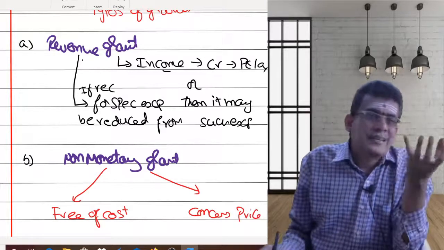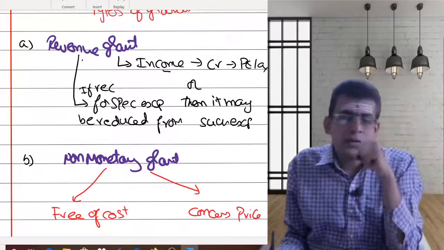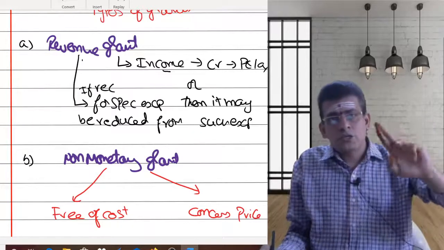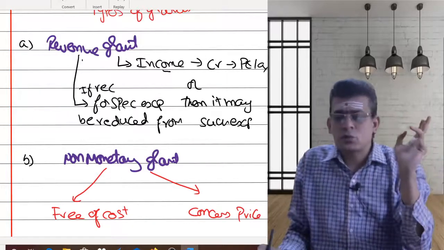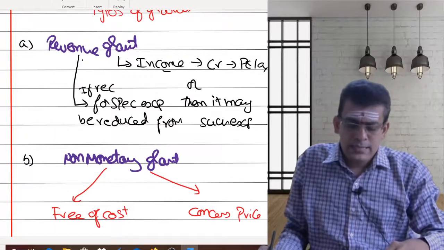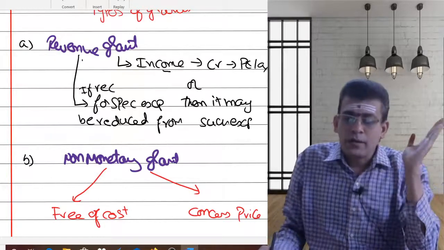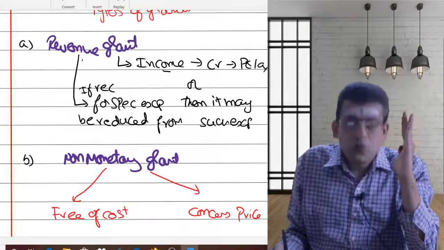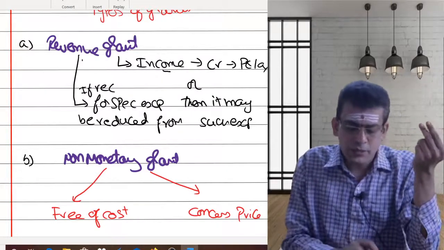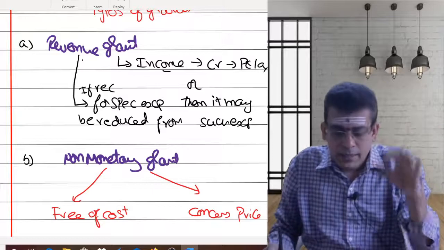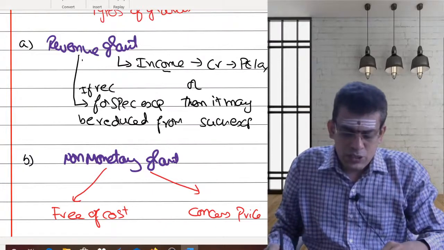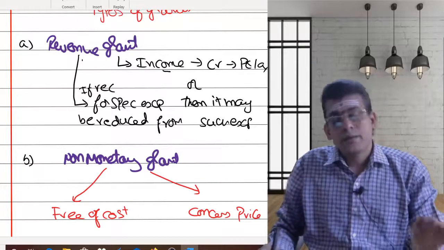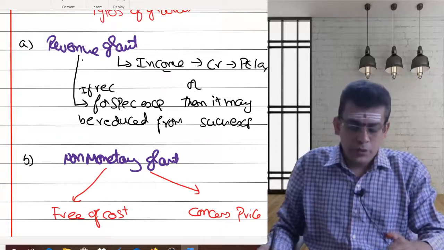Means what? The cost of the asset is 10 lakhs, but the government is charging 2 lakhs from you and it is giving the asset. That is the concessional price. Non-monetary grant received at free of cost, the treatment is going to be different. Non-monetary grant received at a concessional price, the treatment is going to be different.